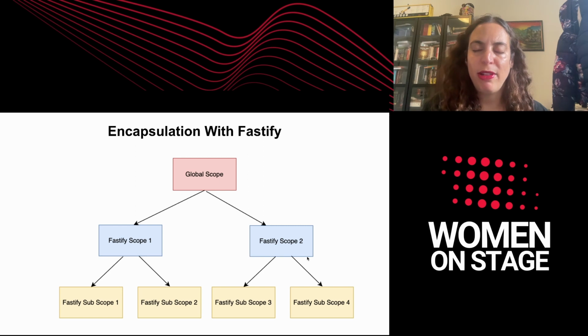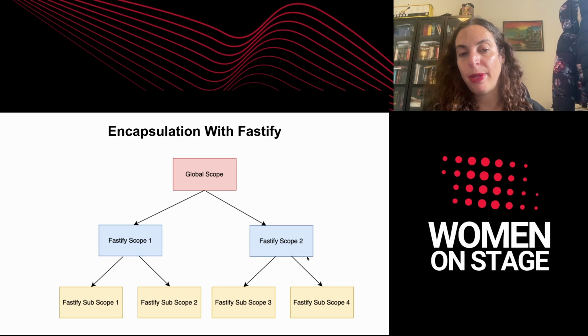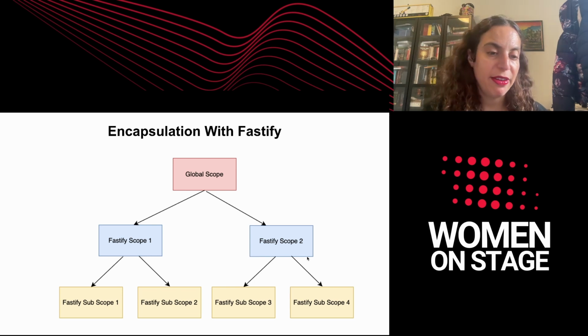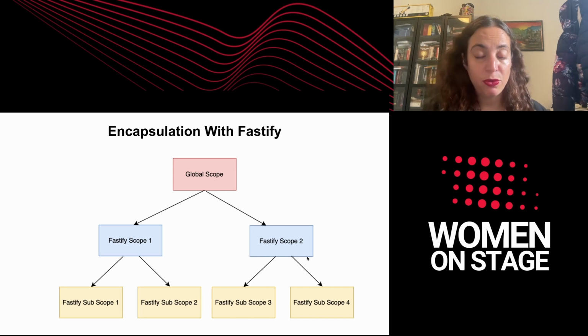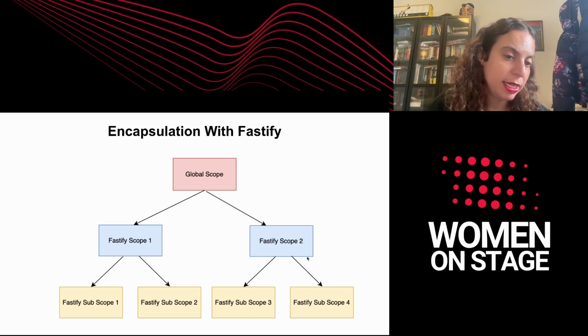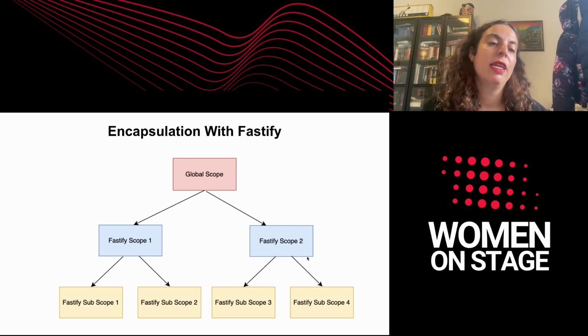The global Fastify instance gives us a global scope, but when we're defining instances below the global one, we're creating subscopes, and they're encapsulated from one another. If we define a functionality in one scope, it would not apply to another scope because those scopes are isolated. And that is really good because, software engineering wise, it gives me the possibility to encapsulate functionality out of the box.